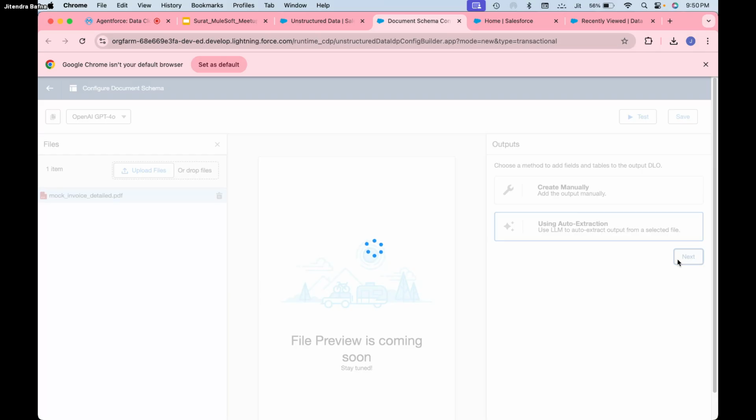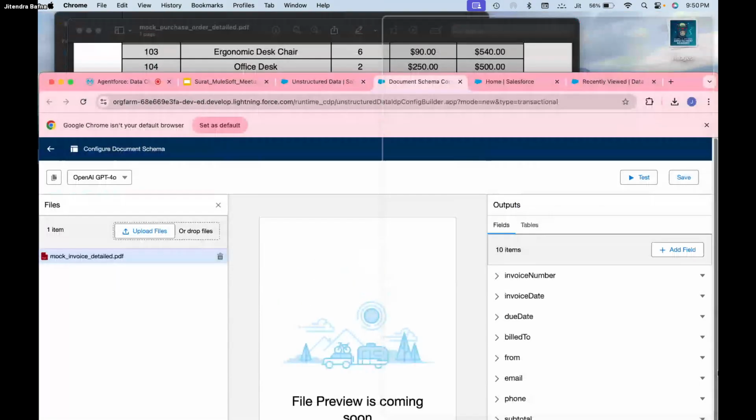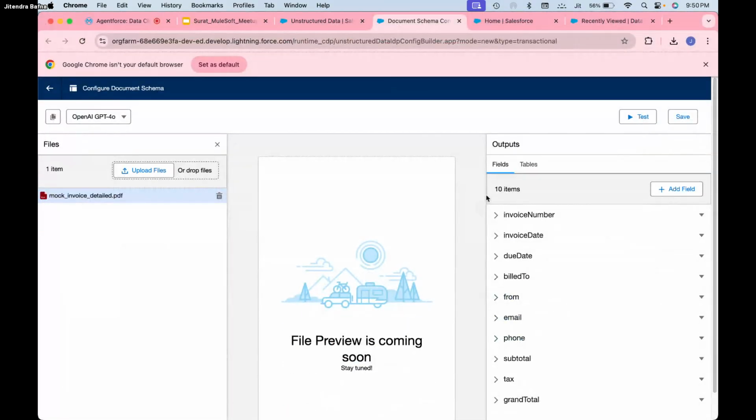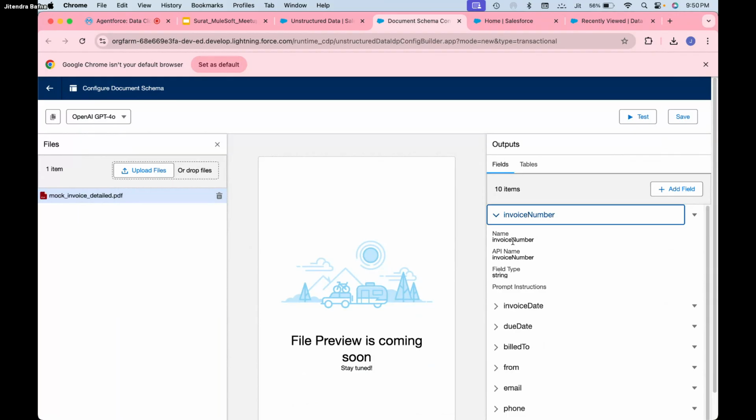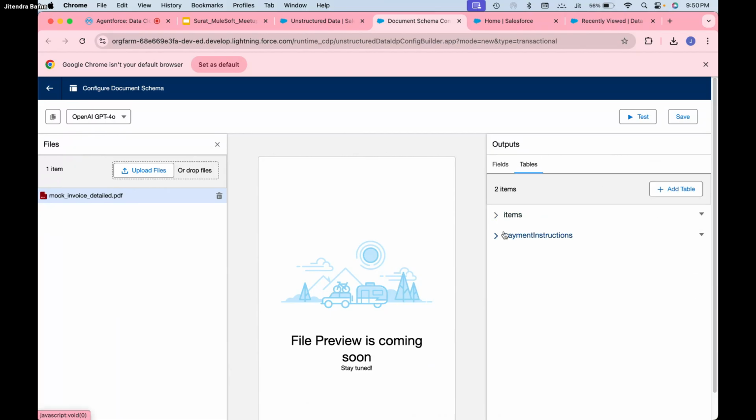Hopefully it is working for me. See, it automatically creates all the details for you, right? You can see the invoice number, the invoice date, phone. If you want to add some extra field, you can do that. If you want, it also creates a table structure, right?